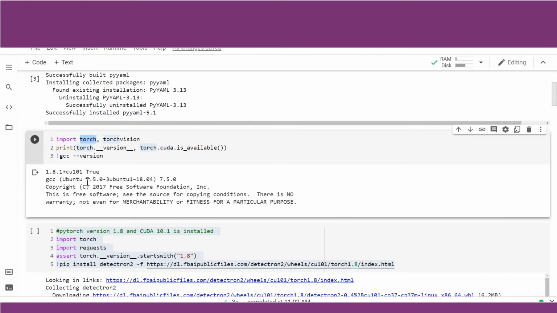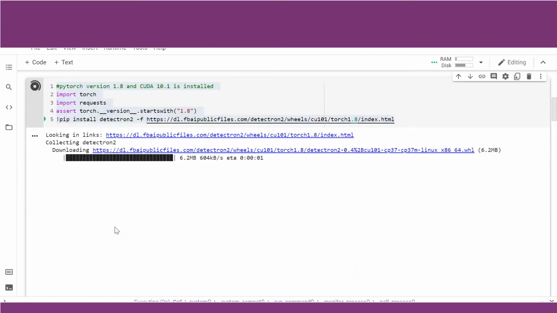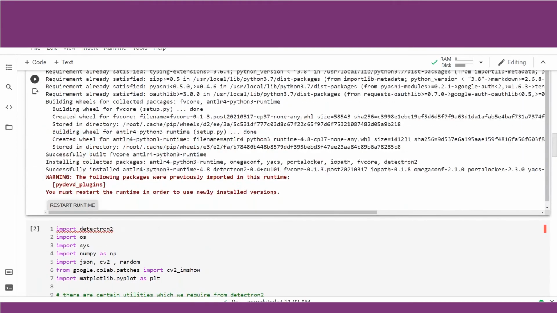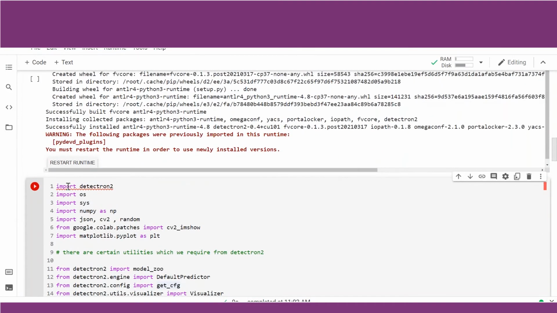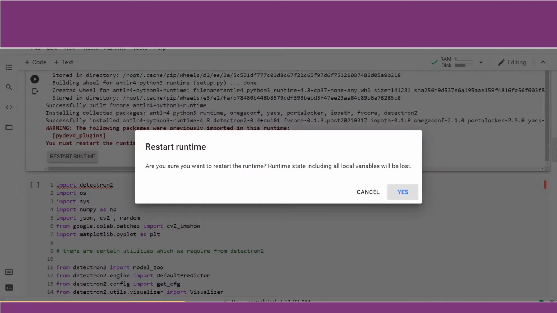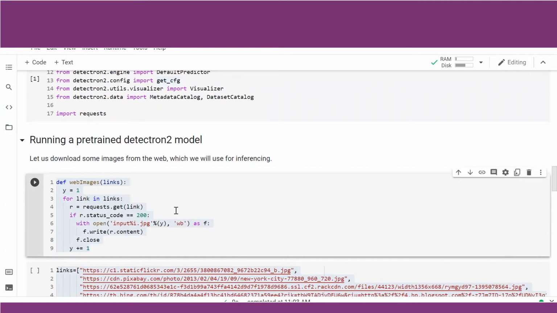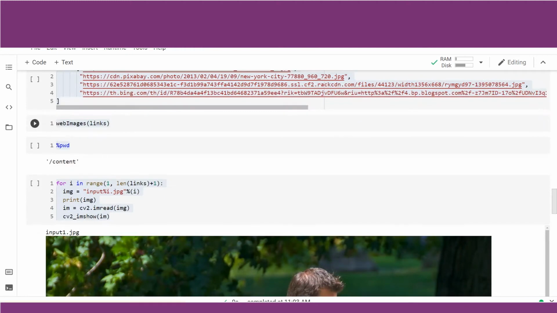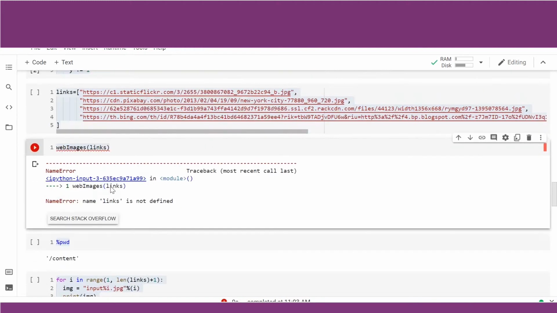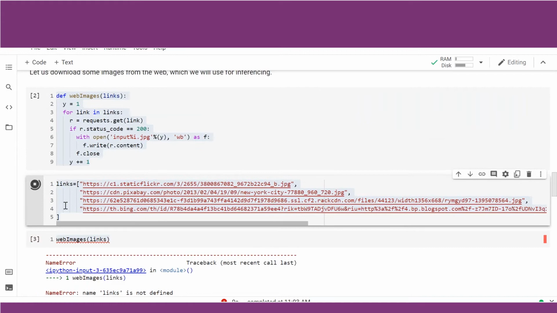With this, we have now learned that whenever we check this, we need to ensure it is true for using PyTorch. We need to reinstall Detectron. It will ask for a runtime restart. Let us do that. Let us run this now. The error still persists. Let us restart this again. I think it has imported all the required packages. Pre-trained Detectron model. We are importing all the images again. Links is not defined. I need to run this cell as well.